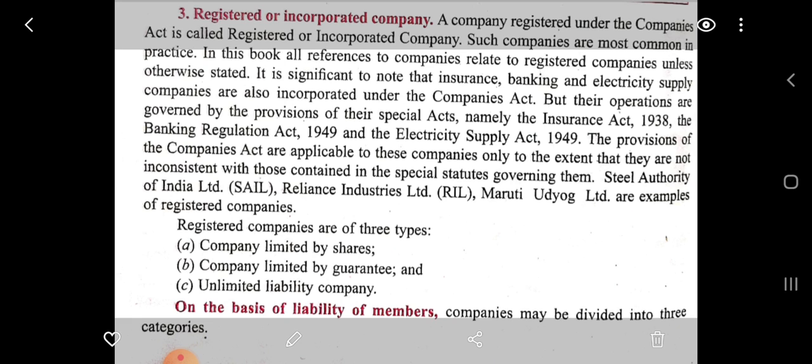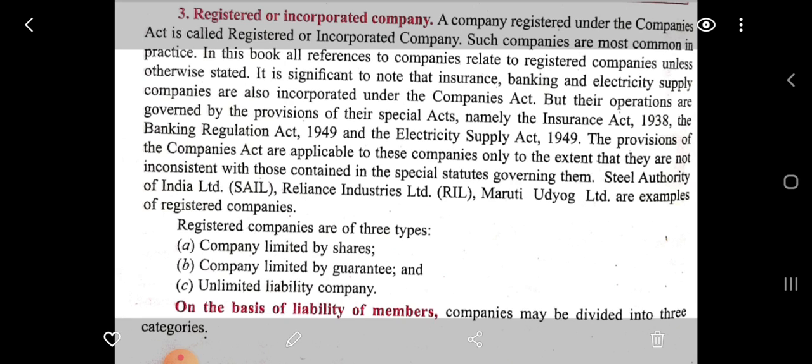The provisions of the Companies Act are applicable to these companies only to the extent that they are not inconsistent with those contained in the special statutes governing them. SAIL, Reliance Industries Limited, Maruti Udyog are examples of registered company.